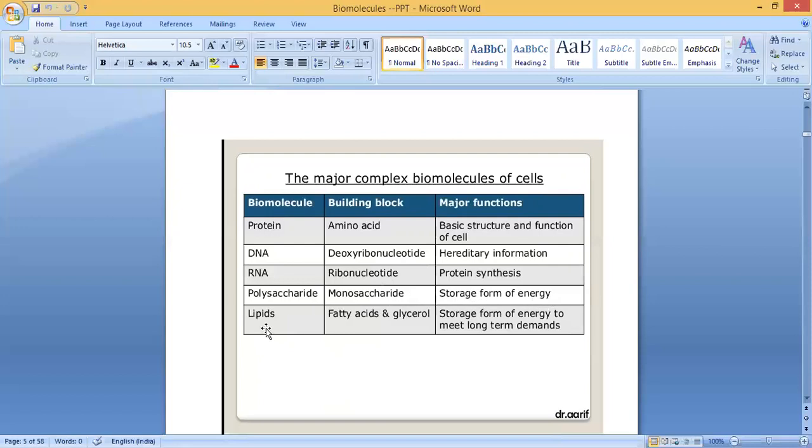The next, lipids. It is made up of fatty acids and glycerol. The building blocks are fatty acids and glycerol. Here the function is also the same, a storage form of energy to meet long-term demands. So these are the functions. These are the major biomolecules present in the cell: protein, DNA, RNA, polysaccharide, lipid. These are the building blocks and these are the functions.